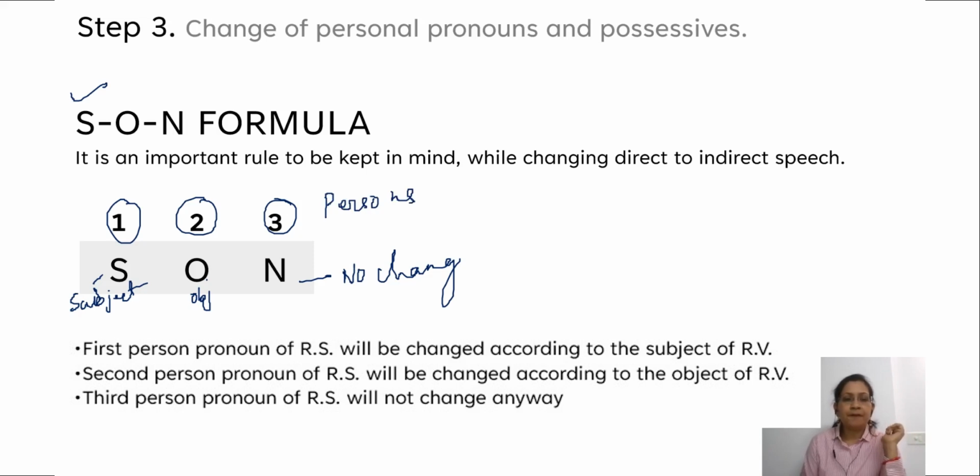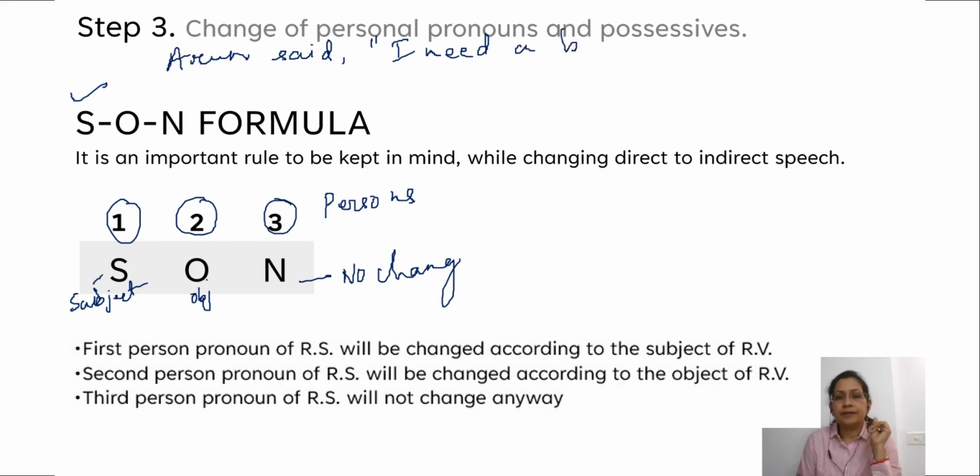The first rule of the SON formula says that the first person pronoun of the reported speech will be changed according to the subject of the reporting verb. Let's look at this sentence. Arun said, I need a bicycle.